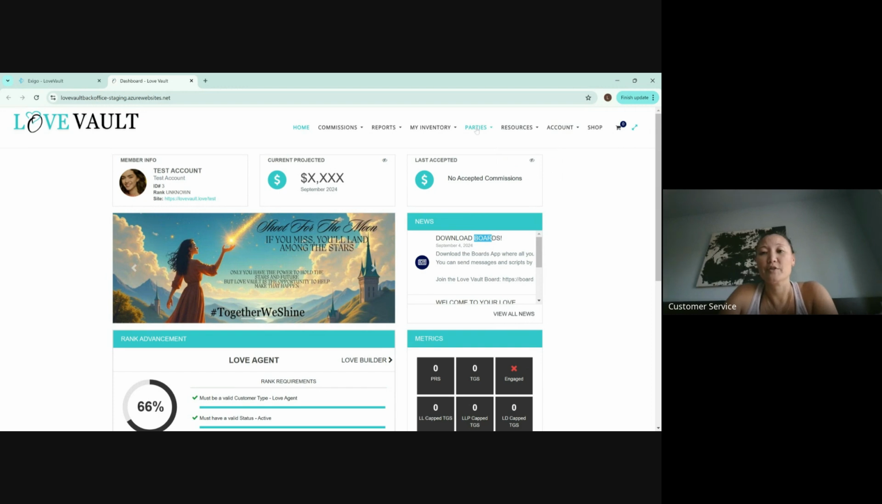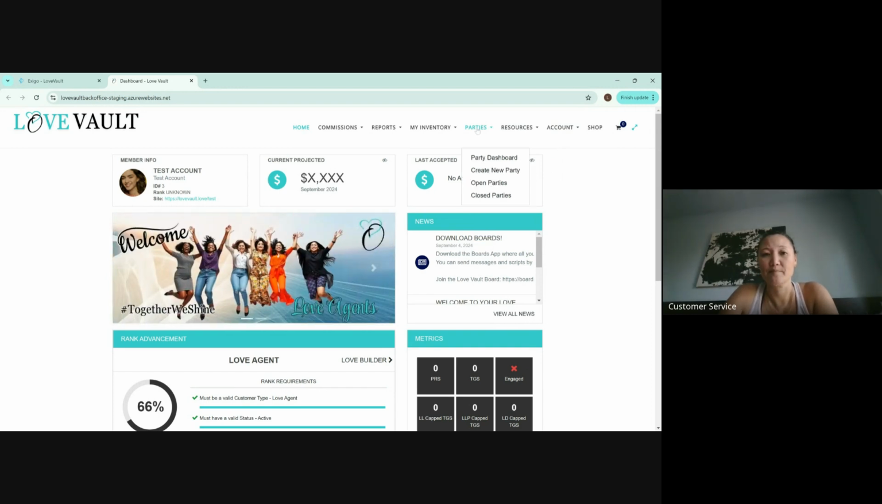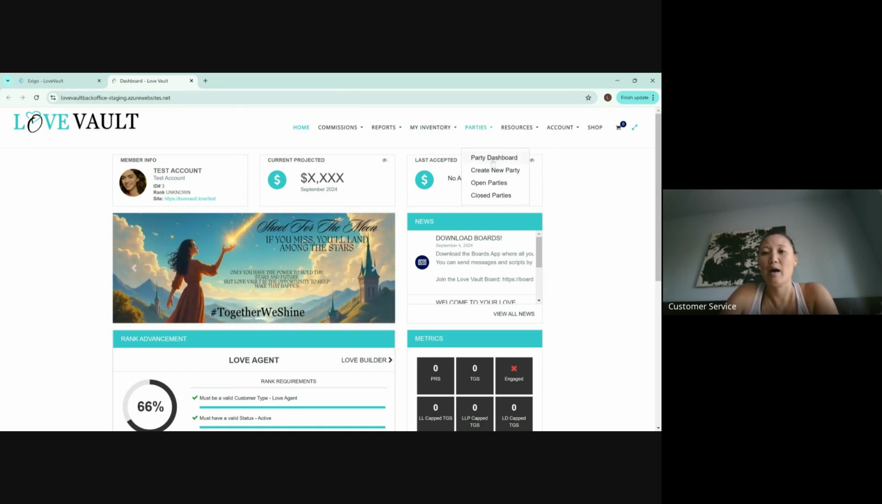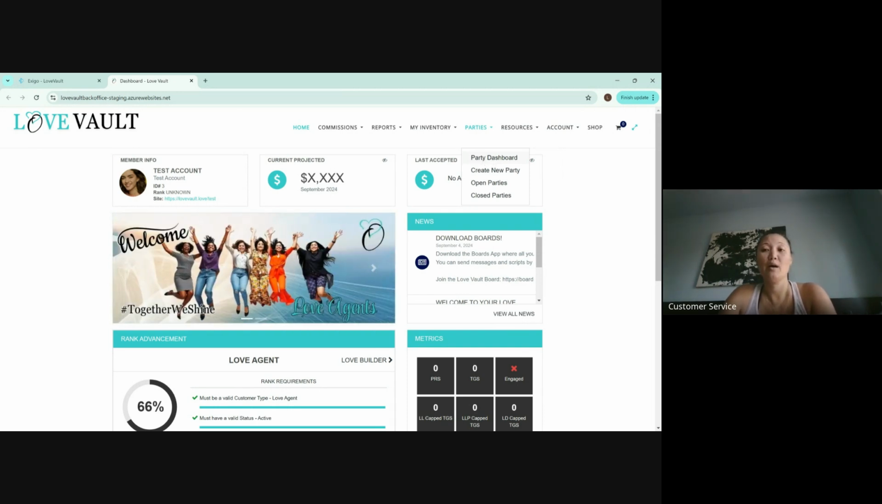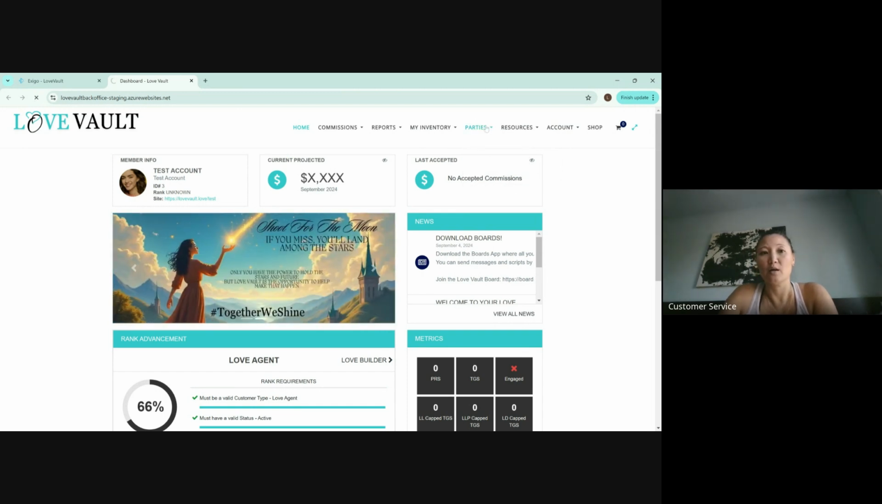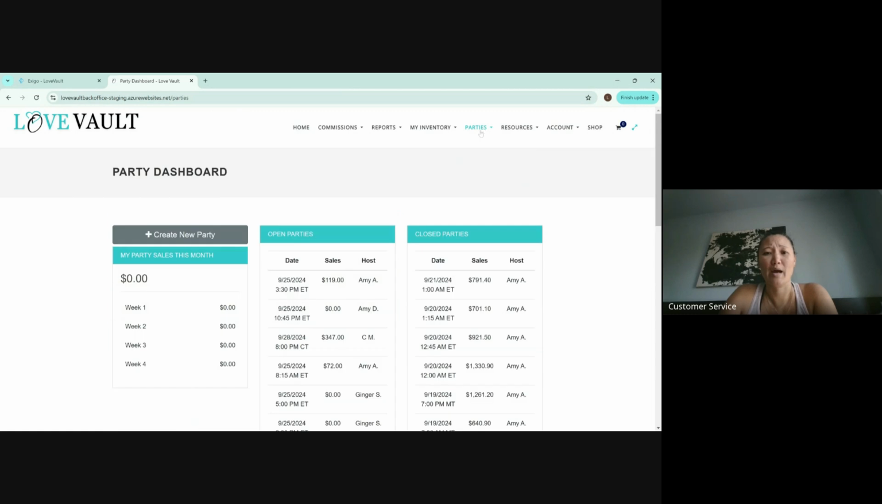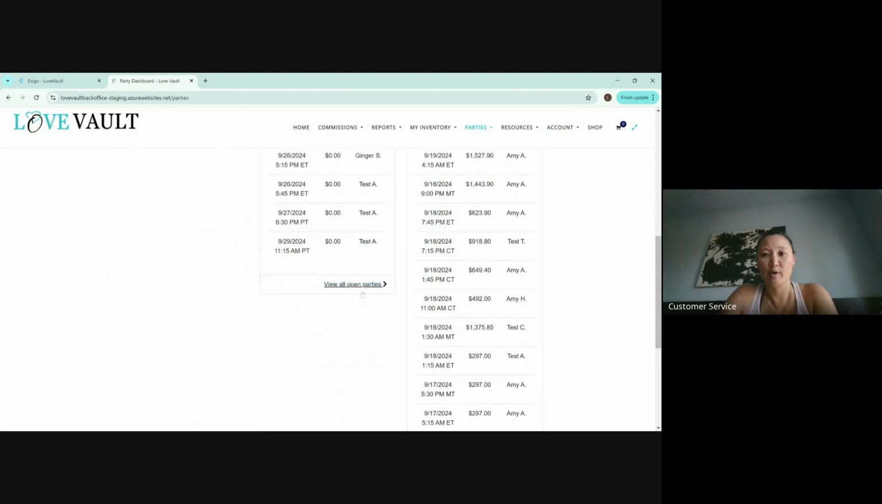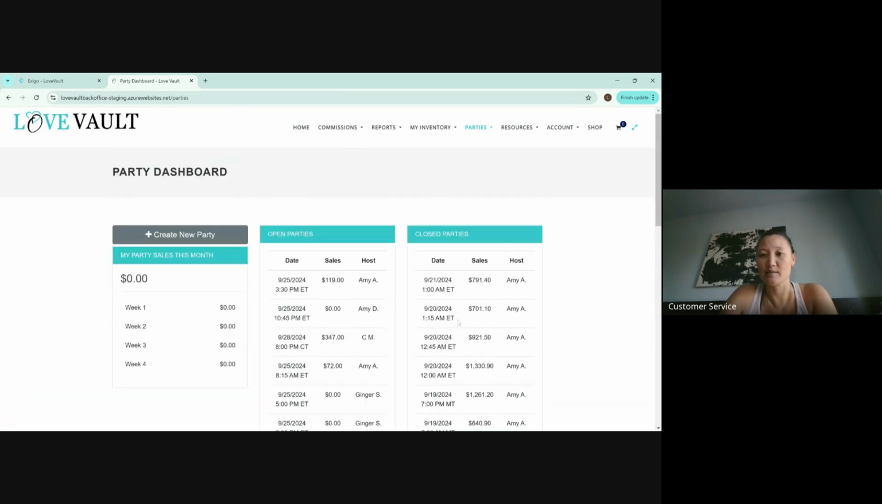So first thing you're going to do is go to parties after you log into your back office. Now in here, you'll have four options. You've got your party dashboard, which is just the overview of creating a new party, viewing all your open parties, and viewing all your closed parties. All of those will have shortcuts. So here's create a new party, here's view all your open parties, and then here's view all your closed parties. But you can also immediately go to here for shortcuts.